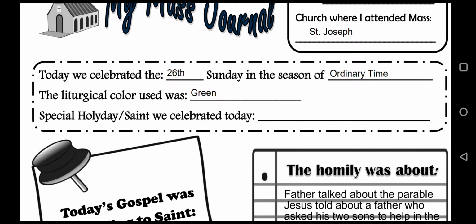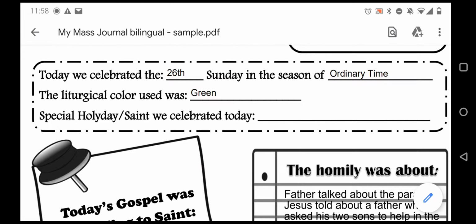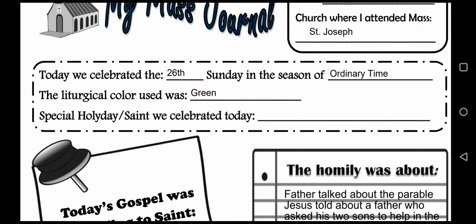This next section is referring to the liturgical calendar, not the regular calendar that we use, say like October 27th or something like that. So as you know, there are different seasons in the liturgical calendar.